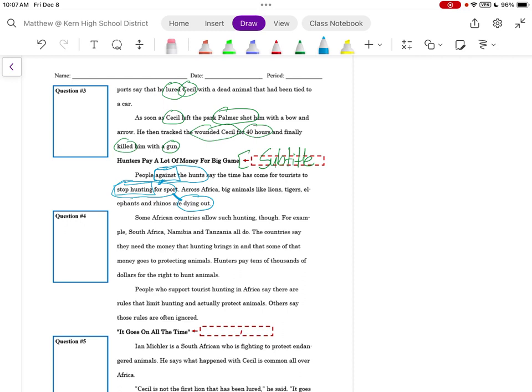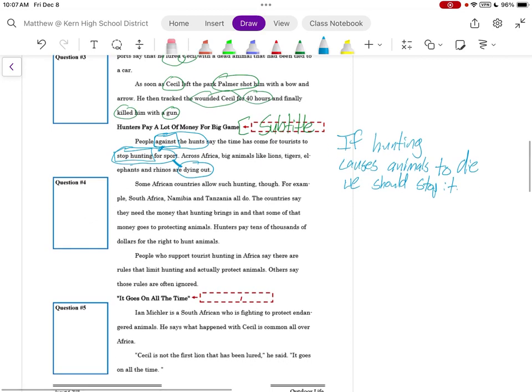We could almost write this out as a sentence. If hunting causes animals to die, we should stop it. That's basically their argument.